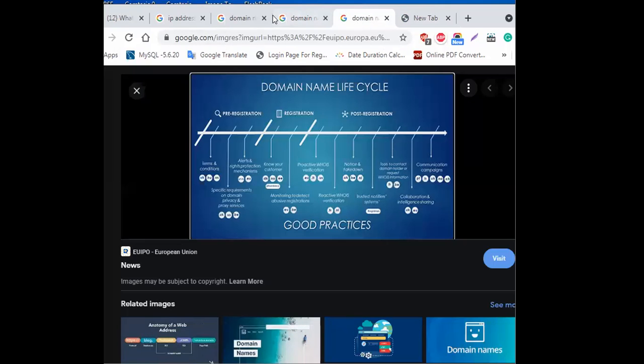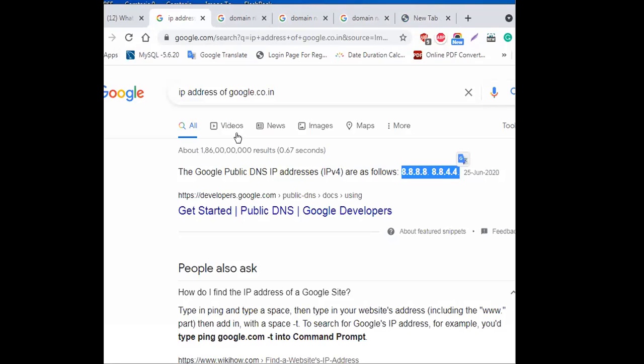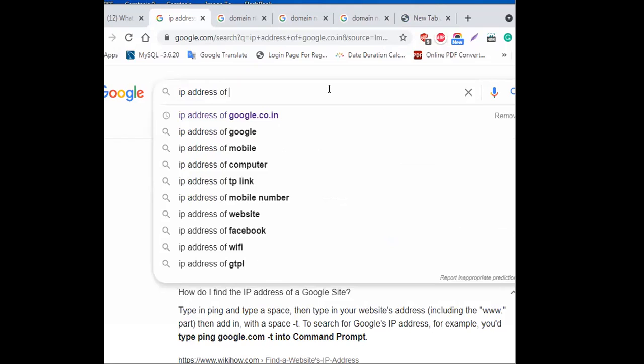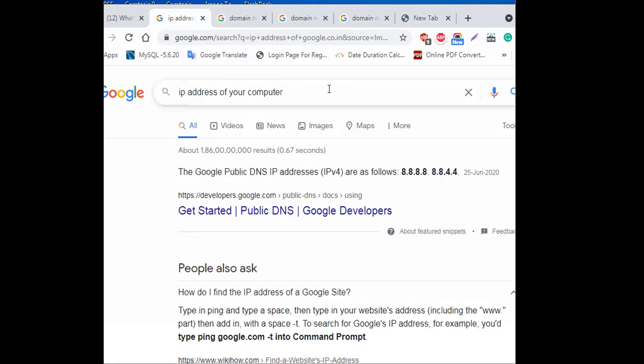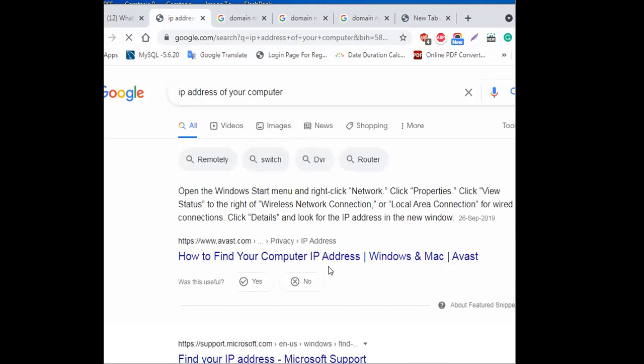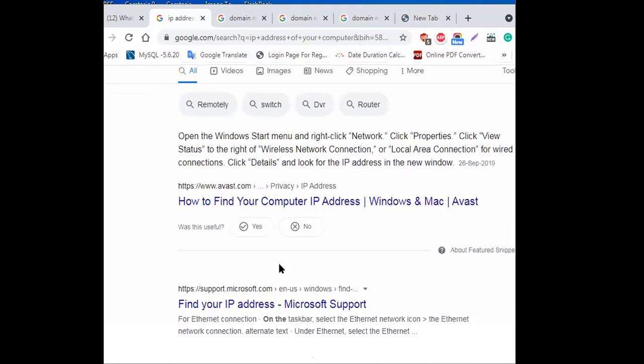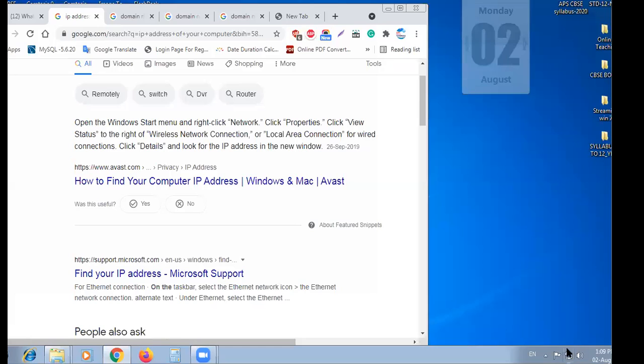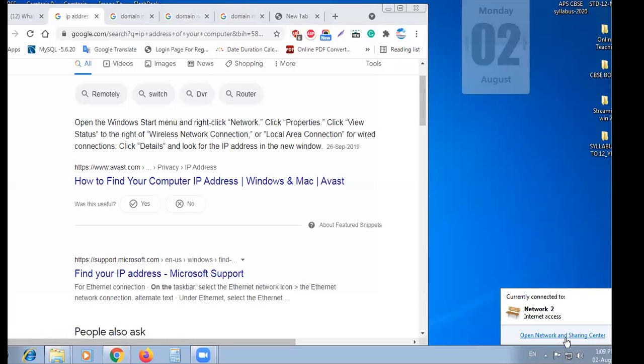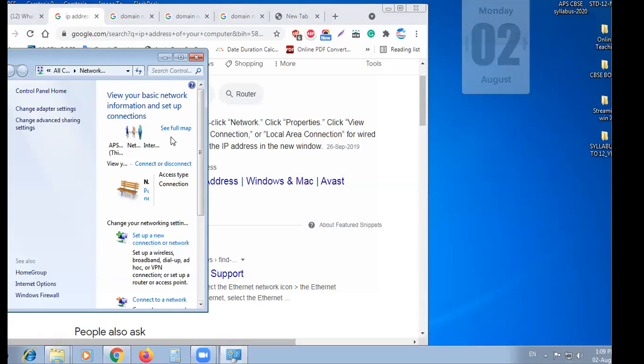Next, if you want to know the IP address of your computer system, here are the steps. Open the Windows Start menu, click on network, click properties and view the status. See network access and setting control.